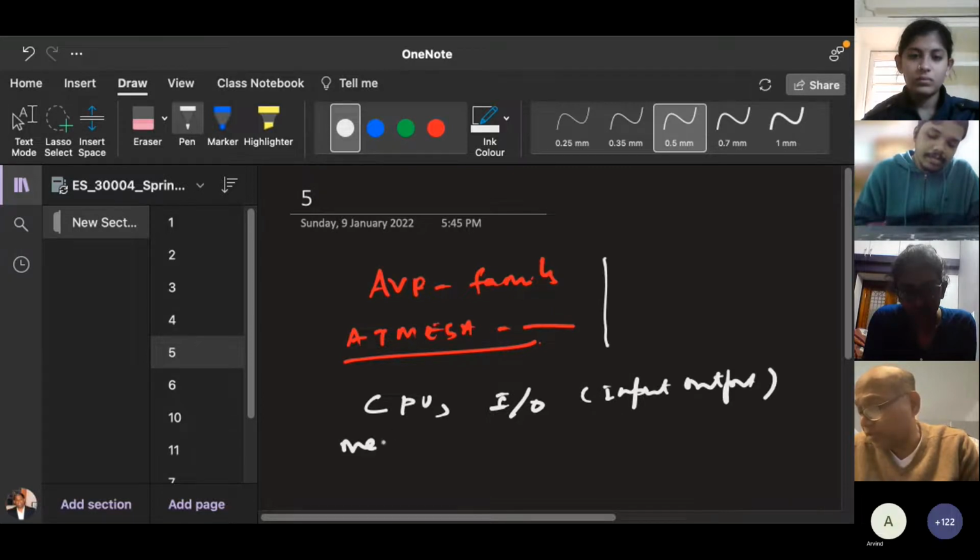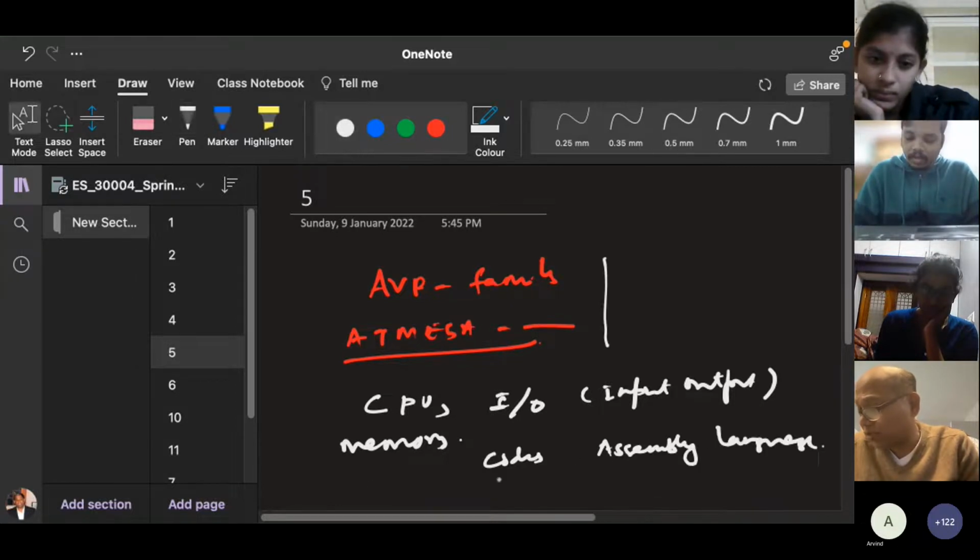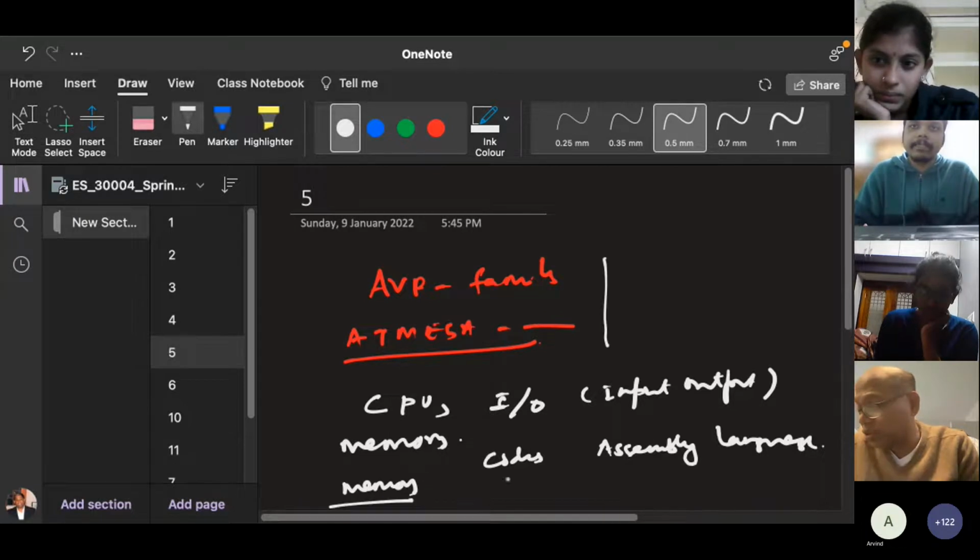Then there will be memory, right? Then you write code in some language which is known as assembly language, and you code them into the memory. So the code resides as binary patterns in the memory.